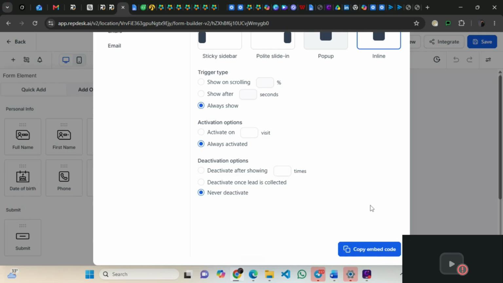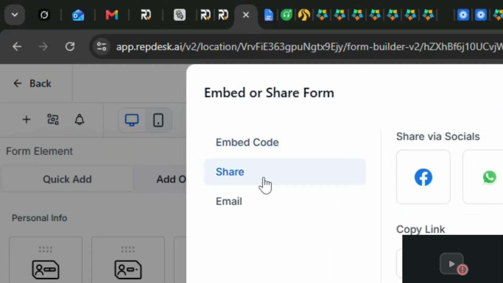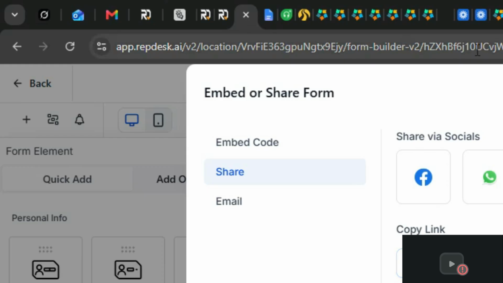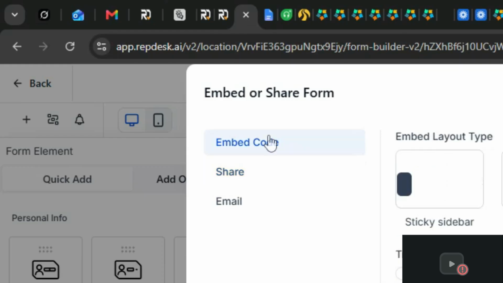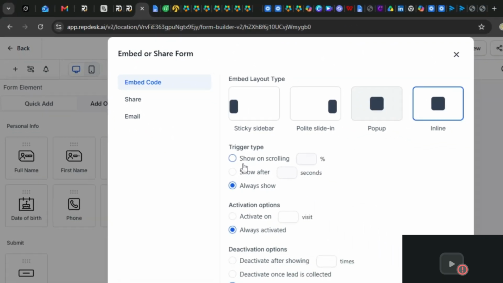Once they fill it, it comes directly to GHL, and we can also share it. We can share via email, WhatsApp or social media. We can share the link for them to fill the form, or embed it directly in our website, so they fill it from there and it gets to our GHL and runs the process.